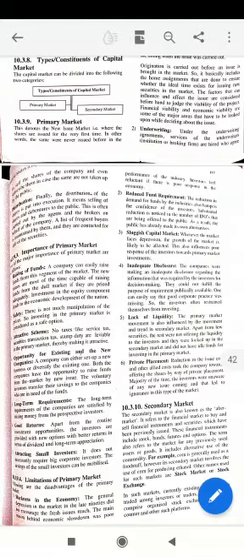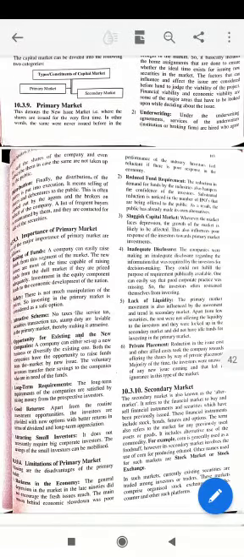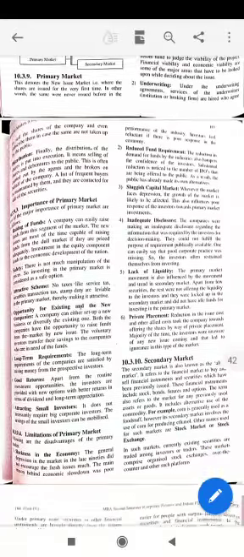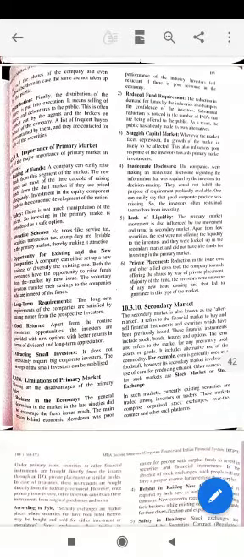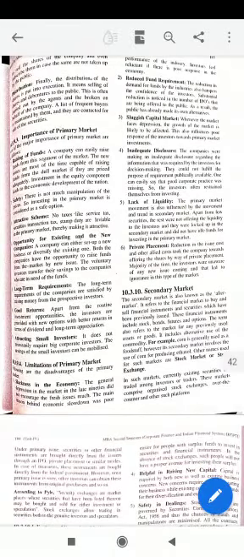Reduced fund requirement. IPOs do not offer that much amount from these offerings. Sluggish capital market. The capital market is sluggish in nature, meaning it is ever changing. The economy is widely affected by depression and recession, which adversely affect the market. Inadequate disclosure, lack of liquidity. You are not always available with the money. You cannot always convert your shares into money.